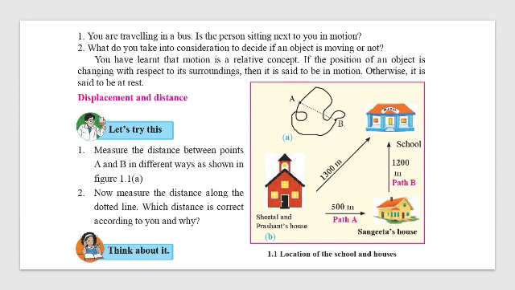You are traveling in a bus. Is the person sitting next to you in motion? Think about it. You are sitting in a bus, and the person is also sitting next to you. The person is not moving, the bus is moving. So when we are talking about motion, we are talking about a relative concept. It is related to the observer. If the position of an object is changing with respect to the surroundings, then it is said to be in